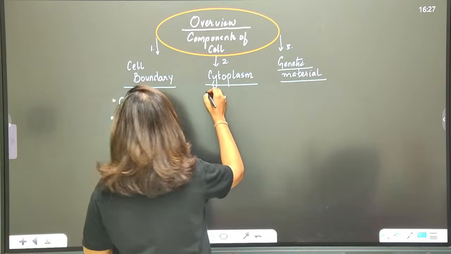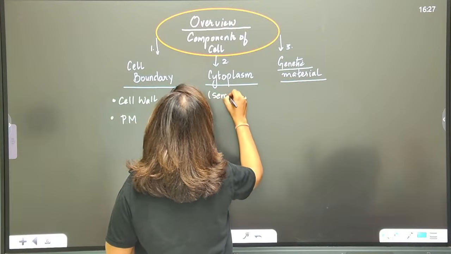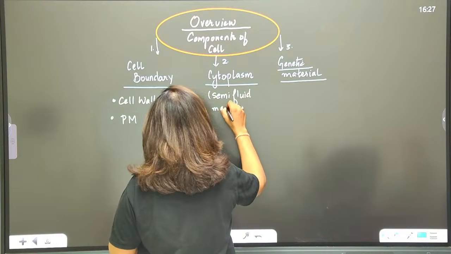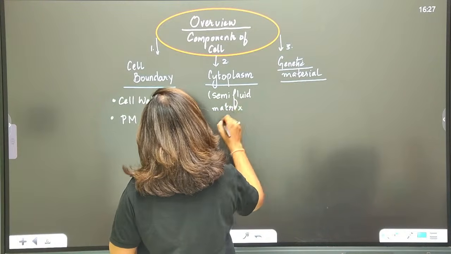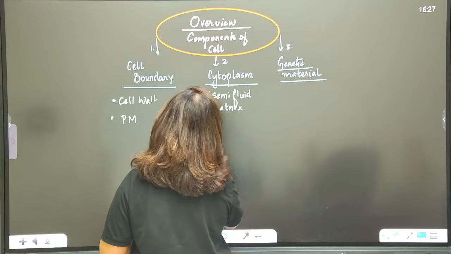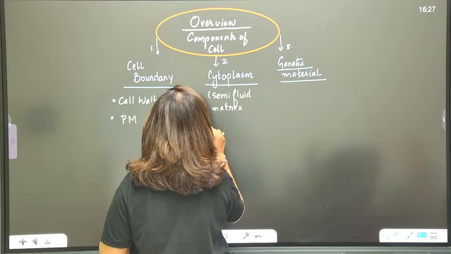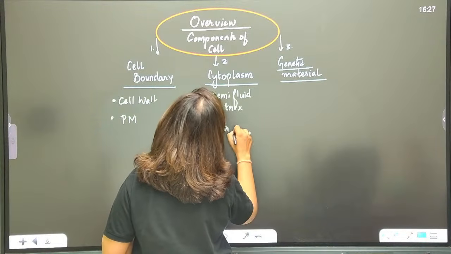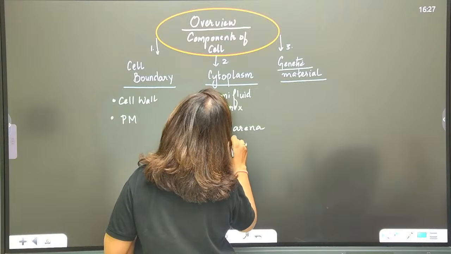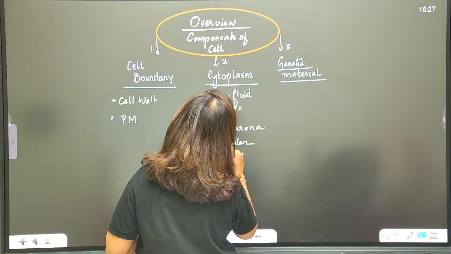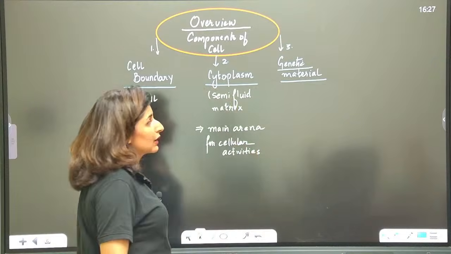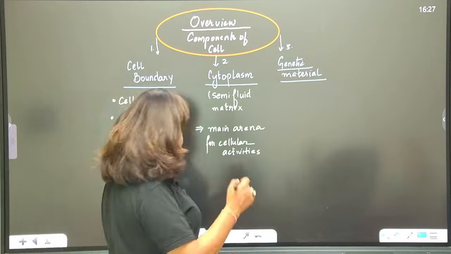Cytoplasm is always a semi-fluid matrix where cellular activities occur, or as NCERT says, the main arena for cellular activities. Is that clear? And the genetic material.